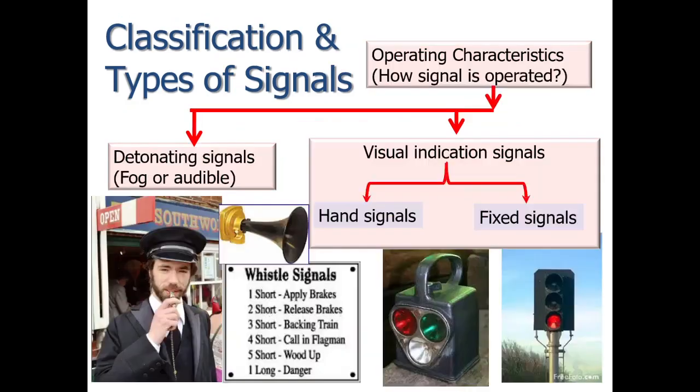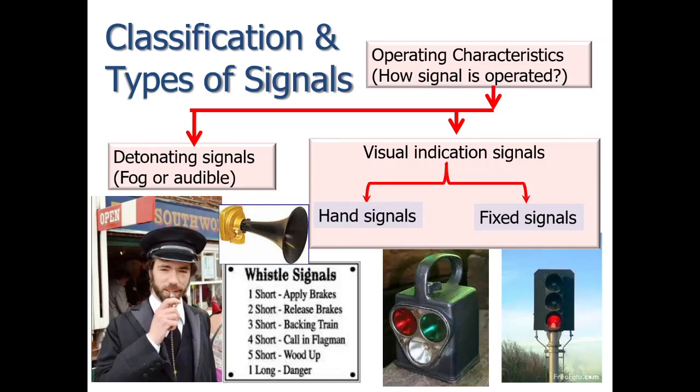This sound draws the attention of the driver, so it indicates to the driver that the train has passed.